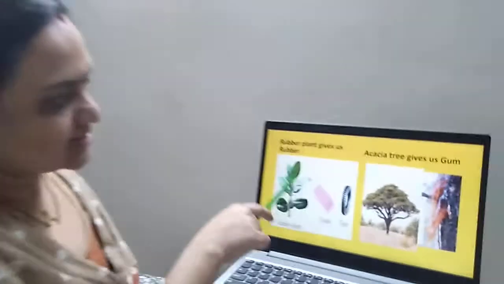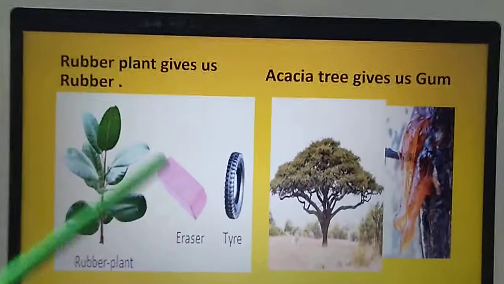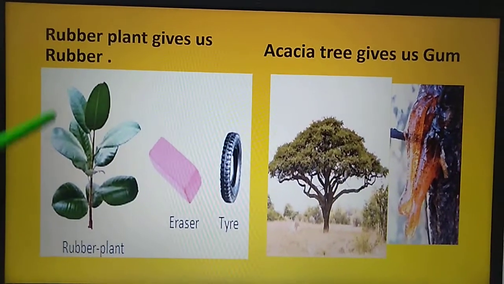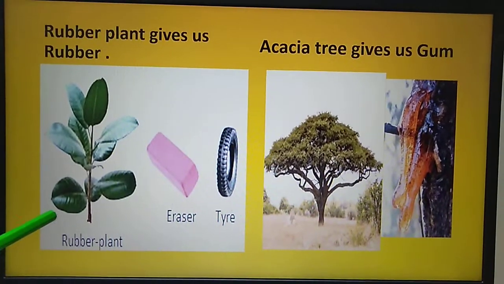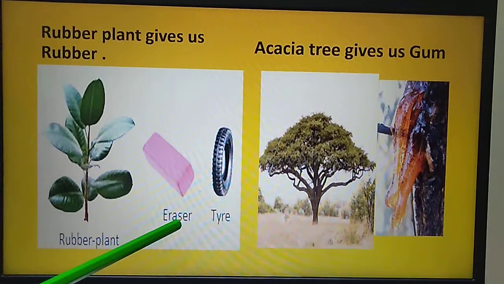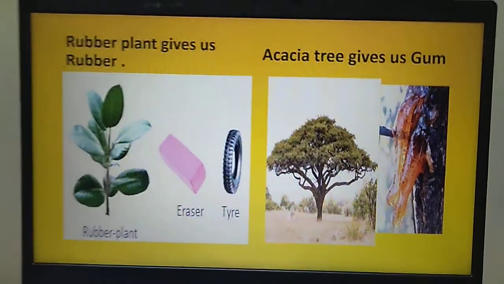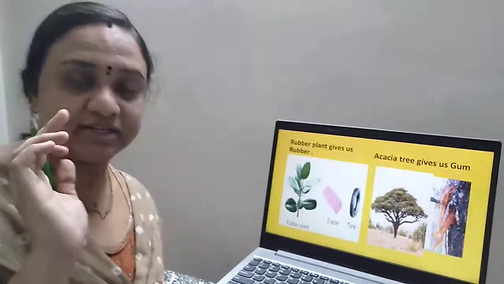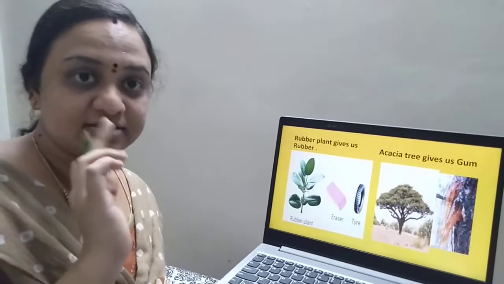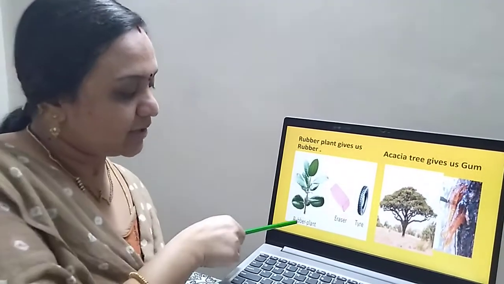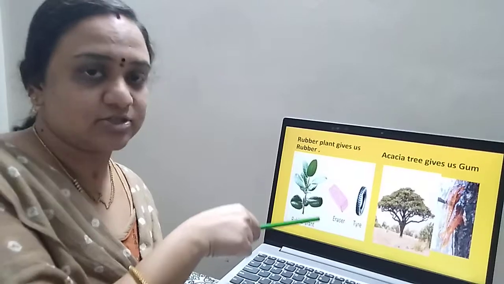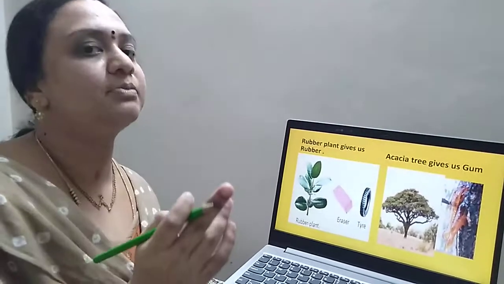Yes. See this? Rubber plant gives us rubber. What is this? This is a rubber plant. Out of the rubber we make erasers and tires. When you keep an eraser in your mouth in the classroom, the teacher tells you, right, do not keep the erasers in the mouth. Why? They are made out of this rubber. It's not safe to keep them inside the mouth.